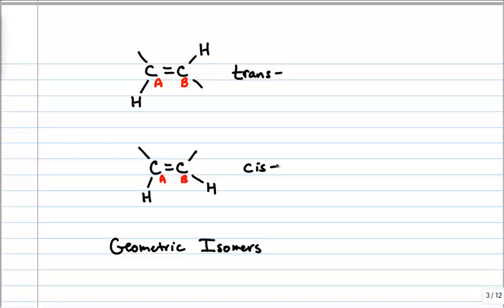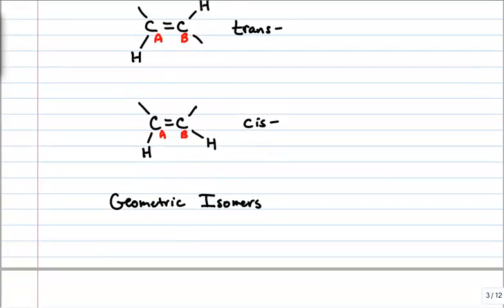Ladies and gentlemen, cis and trans isomers are different molecules. They have different properties. And so that's why we have to go to the trouble to recognize these differences. Well, when is this going to come up in terms, for example, of naming?